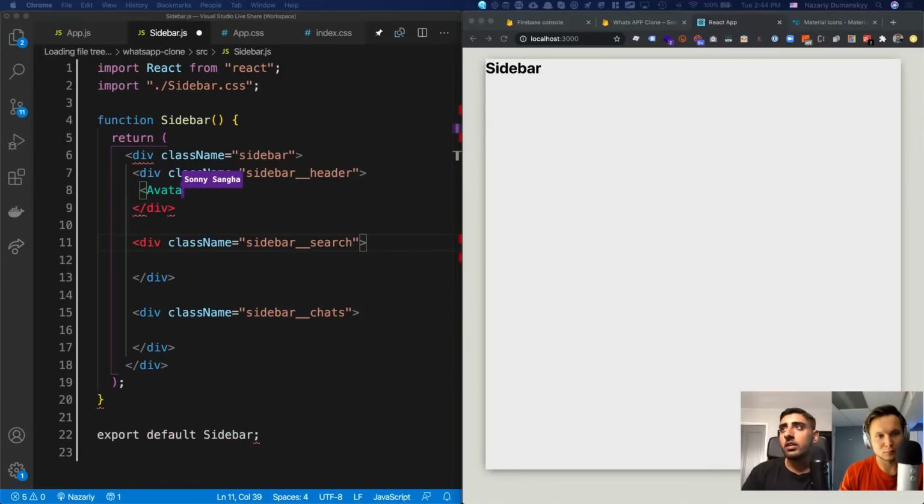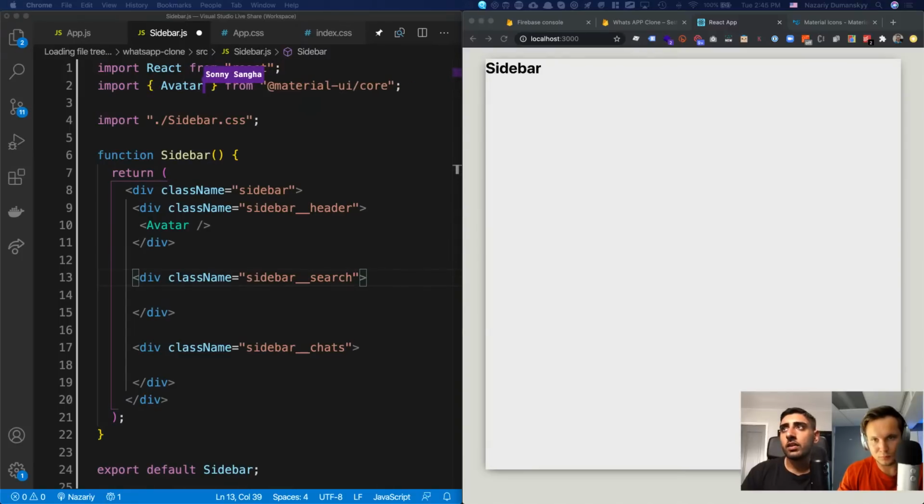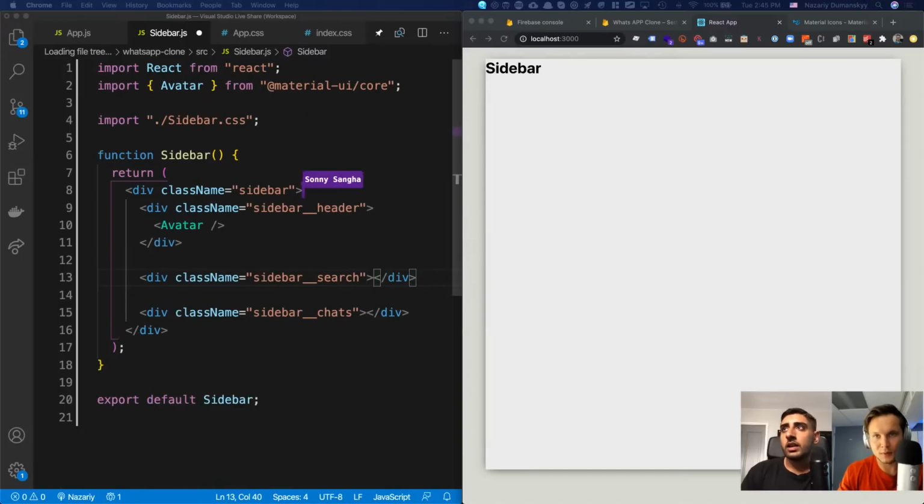So if I say avatar like this, I can't do my little shortcut. Let's go ahead and do this. I'm going to import it at the top, Avatar like this. And then if I save it, we should be able to see a little avatar pop in. Wait until this loads, it's still compiling.